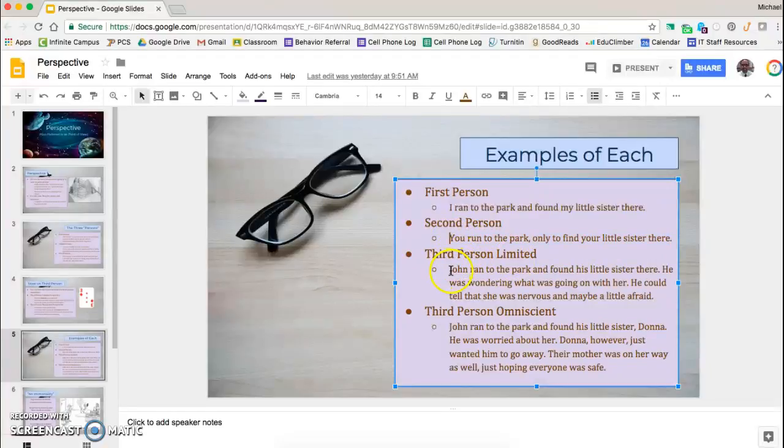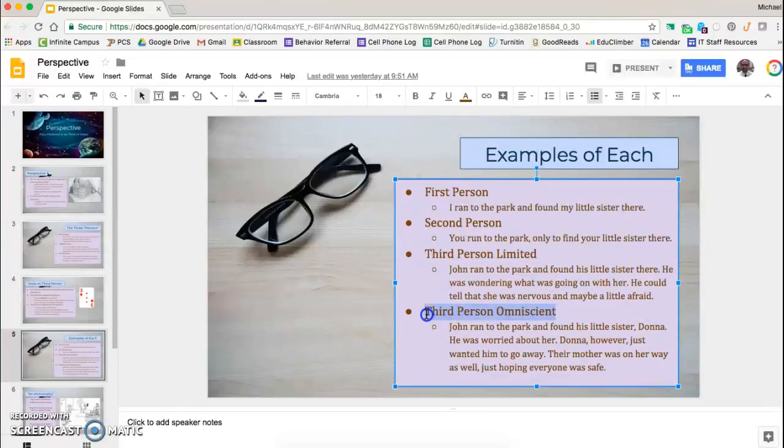Third person limited is going to just follow John in this case. So it says John ran to the park and found his little sister there. He was wondering what was going on with her. He could tell that she was nervous and maybe a little afraid. Okay, so that's called third person limited because it's limited just to what John is going through. He did mention what his sister is dealing with, but it's because John is able to observe that. So he observes that she is nervous. He observes that she is a little bit afraid.